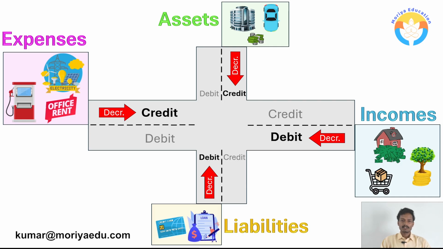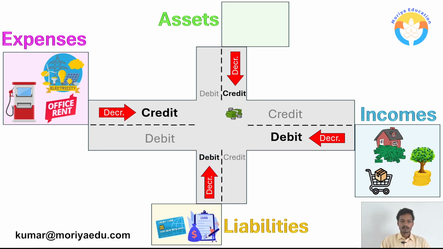So now we will see the decreasing. Whenever the asset is decreasing, we need to credit it. For example, assume that we are selling off the building. That means asset is decreasing. So whenever the asset is decreasing, we need to credit it. We have credited. And another example, whenever we sell off any vehicles or car, that means asset is decreasing. We need to credit it. In the same way, whenever the cash is going out from our business, cash is an asset. So asset decreasing means we need to credit it. Credit the cash.